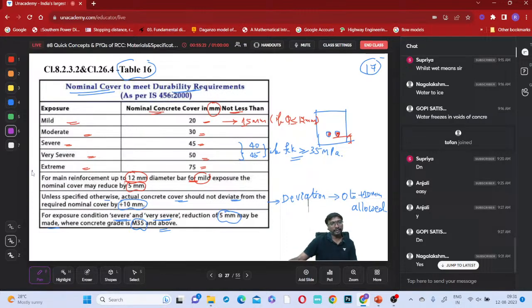So you take these as node points: first node point, second node point, and third node point, and these are the covers. What is the purpose of these covers? To maintain durability only, right? Note it and tell.